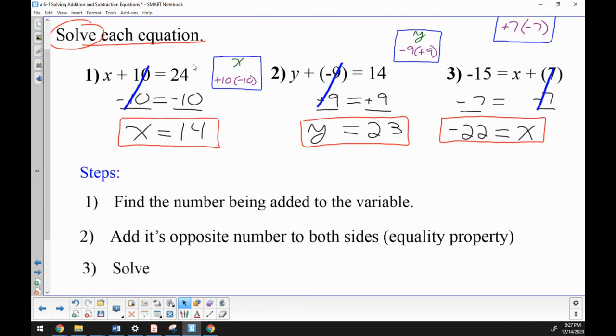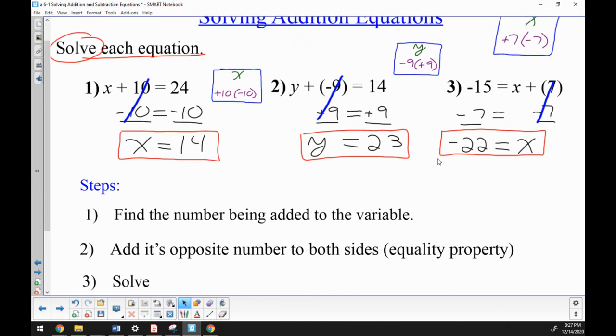Then solve. 24 plus negative 10 is 14, 14 plus 9 is 23, and negative 15 plus negative 7 is negative 22. And that is how you solve addition equations.